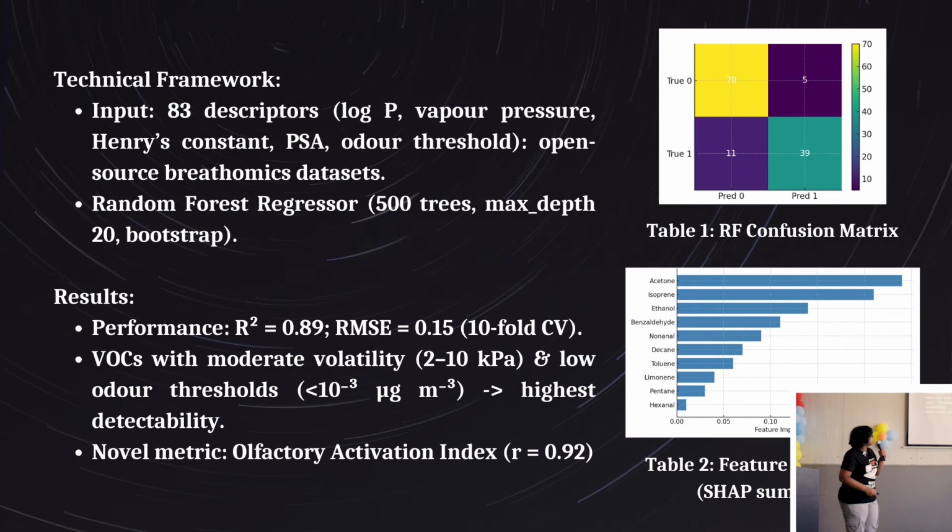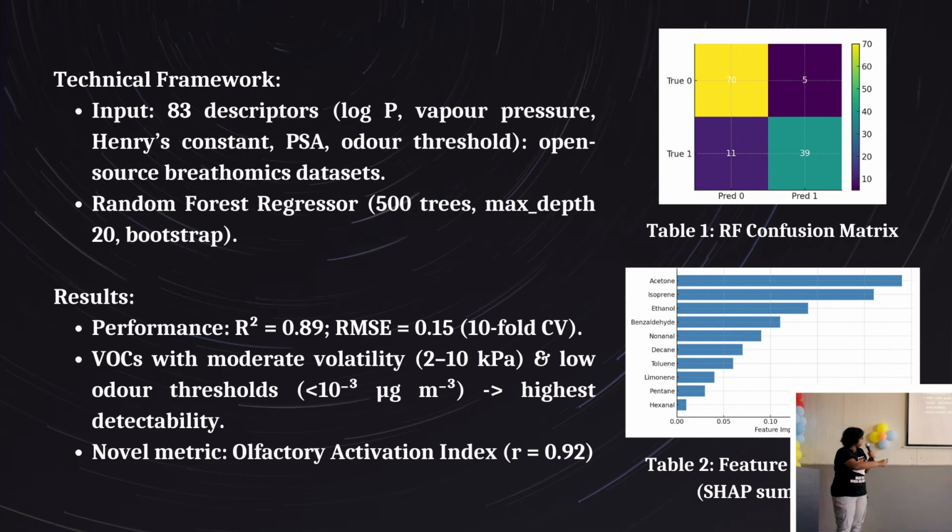Coming to individual molecules, this was the graph over here. As I said, molecules with moderate volatility, which means molecules that evaporate not too fast, not too quick, showed a higher correlation with cancer. They had a higher likelihood of being present in patients with cancer. I don't think you can see here, but it's acetone and isoprene, which likely correspond to cancer. If you have a high concentration of these two molecules, it's likely that you may have cancer.